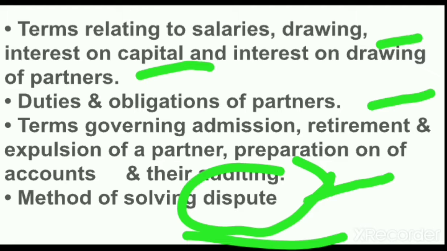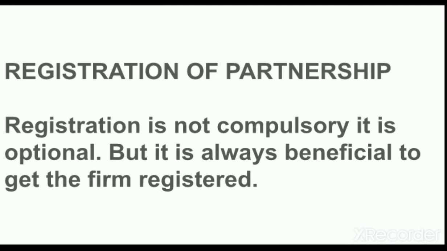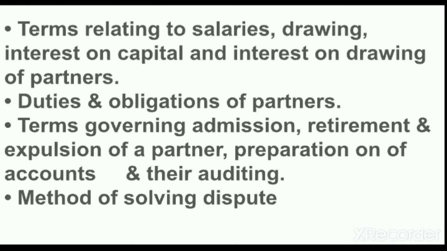This method is also written in the partnership deed. So these were the contents mentioned in the partnership deed. So what is partnership deed? It is a written document in which all the terms and conditions regarding the partners and the firm are clearly defined.